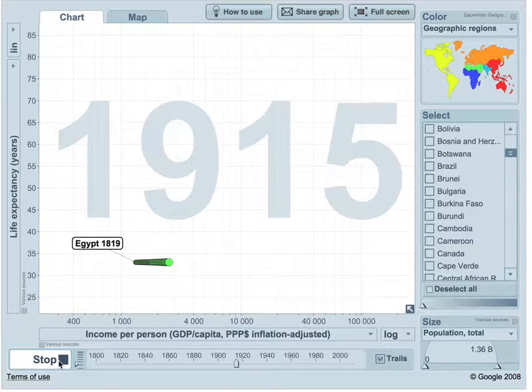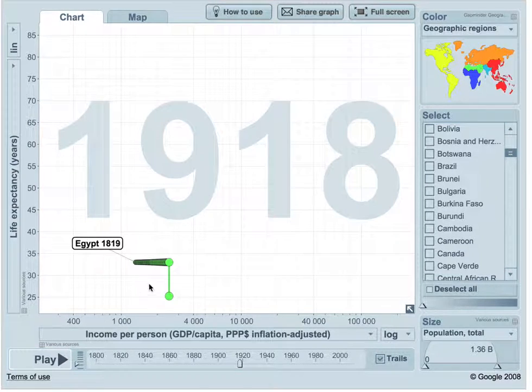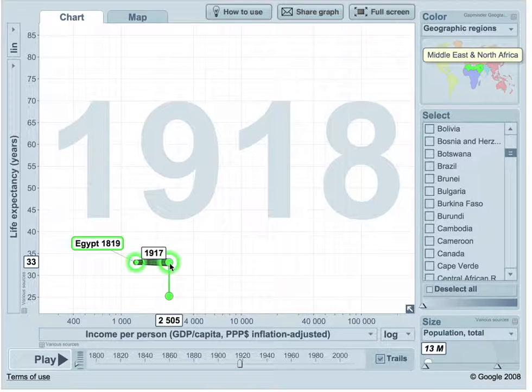The same thing struck Egypt as well as Bolivia. In 1917, the income was $2,500 per person. A year later, the life expectancy dropped from 33 years to 25 years due to post-war conditions plus the Spanish flu.